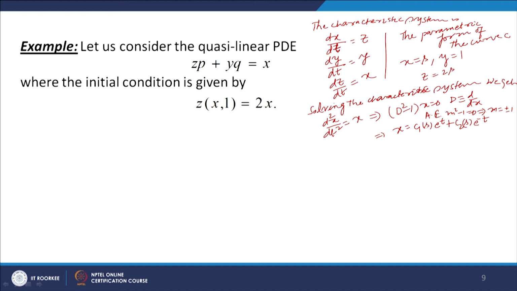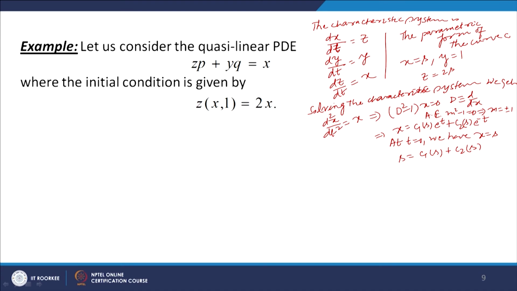Now, at t is equal to 0, we are given x is equal to s. So, we have s is equal to C1(s) plus C2(s). Now, we need to find one more condition in order to determine C1 and C2.